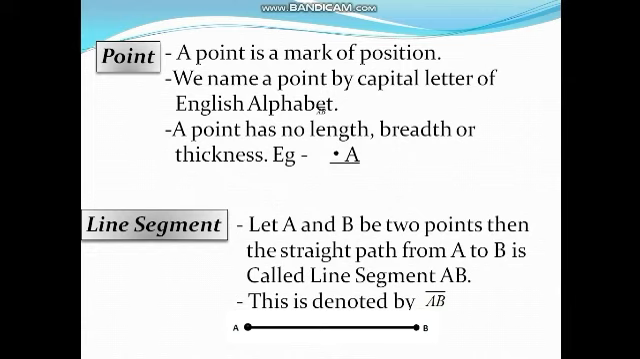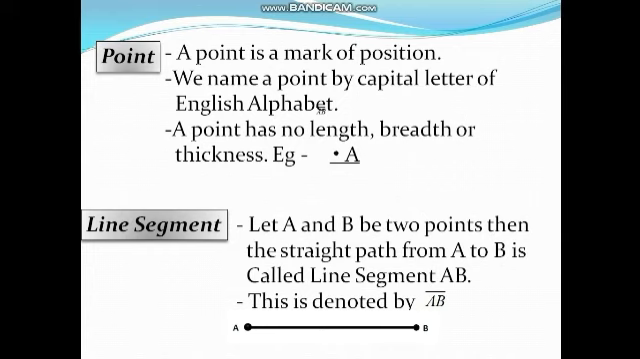A small dot made by a sharp pencil on a piece of paper is known as a point. A point is a mark of position. We name a point by a capital letter of the English alphabet. A point has no length, breadth or thickness. Here letter A shows the position of the point.